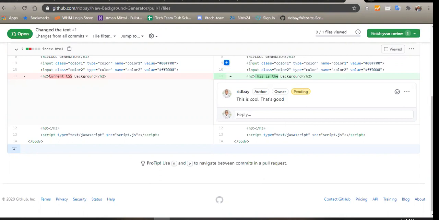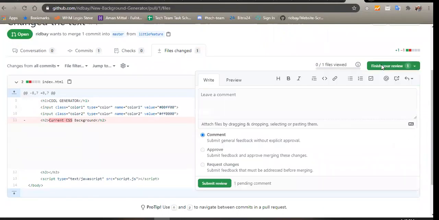So instead of us setting up a physical meeting and talking about the code and me showing her my system, or probably we're in different locations and I'll send different files, that might be kind of stressful. But with Git and GitHub, it makes life easier for us as developers. We can collaborate, we can communicate. So she can just go back to finish your review, and she can approve.